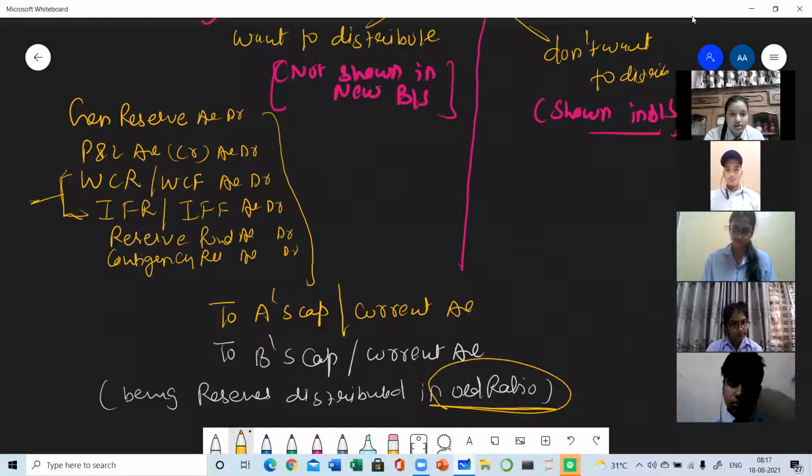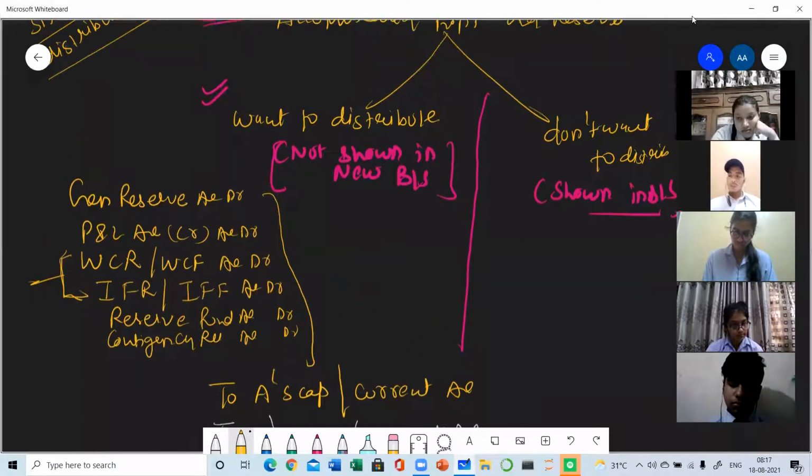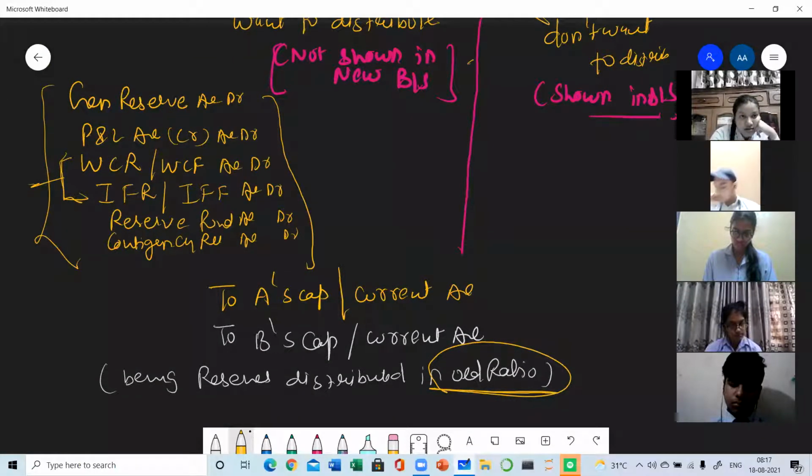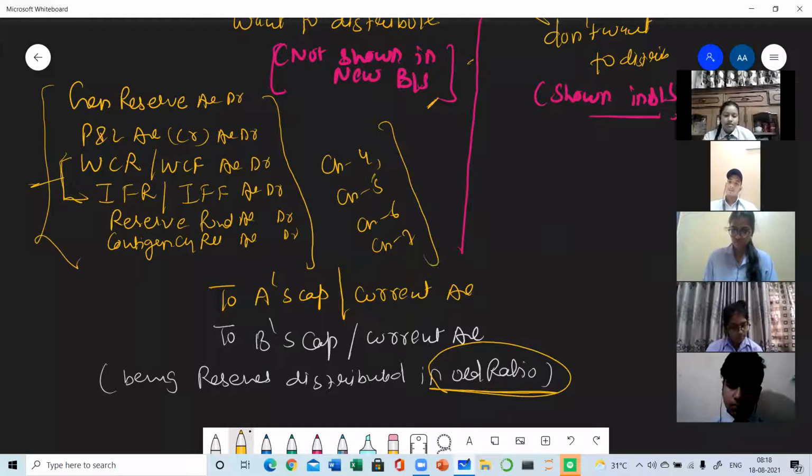Clear? Now write down 1 question for your practice. Again, I'm telling you the journal entry. If any of these reserves is given and it is mentioned that they do not want to show the reserves in the balance sheet or they want to distribute, then this entry will be passed. That particular reserve will be debited and the partners' capital or current accounts will be credited in the old ratio. This entry will be done in chapter 4, chapter 5, chapter 6 and chapter 7. In all these chapters, the same entry will be followed.